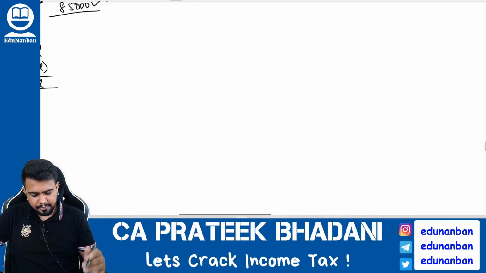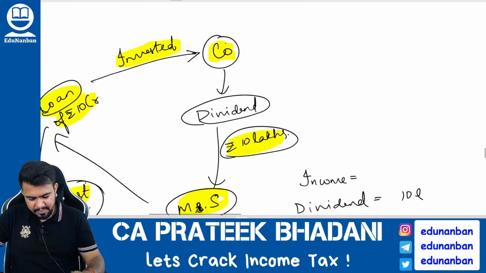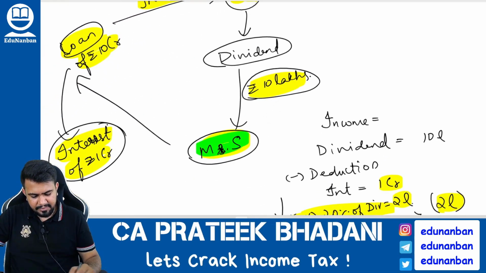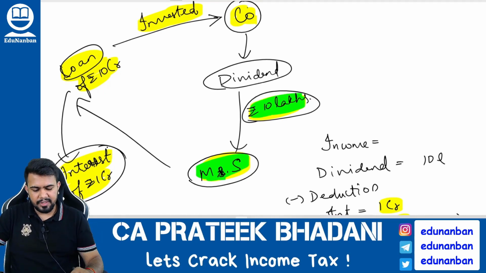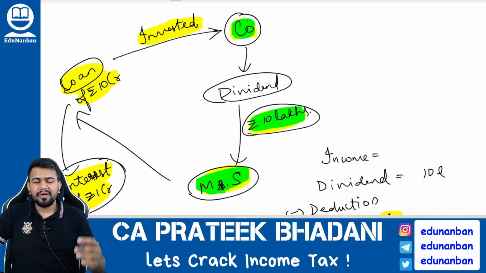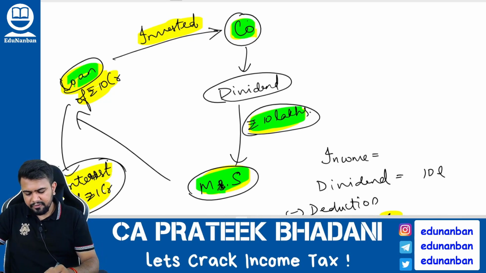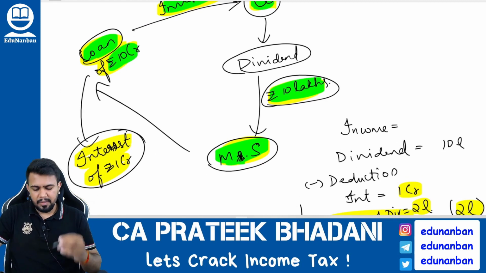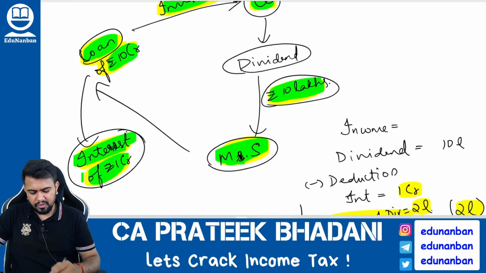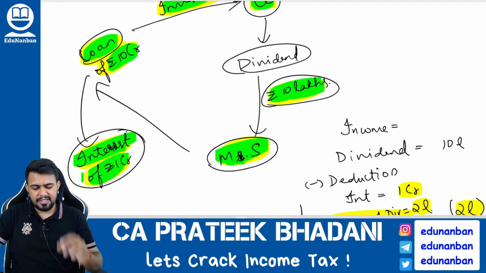See, for example, listen here. There is a person called Miss S. Okay, Miss S received a dividend of 10 lakh rupees from a company. For investing in the company, she took a loan from the bank of 10 crores and this 10 crores she invested in the company. Now, on this 10 crore loan, she is paying interest of 1 crore.